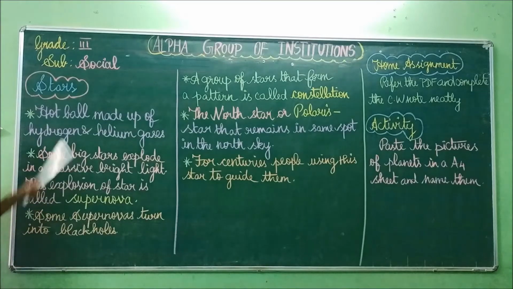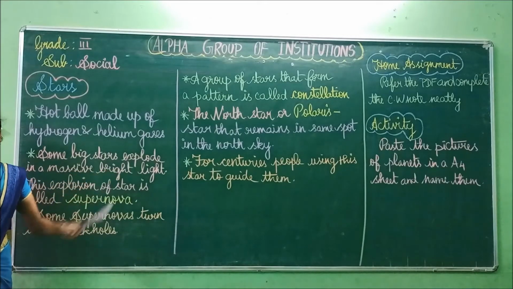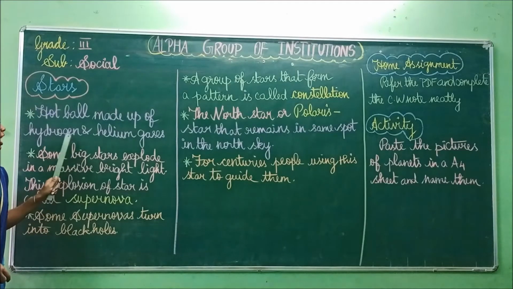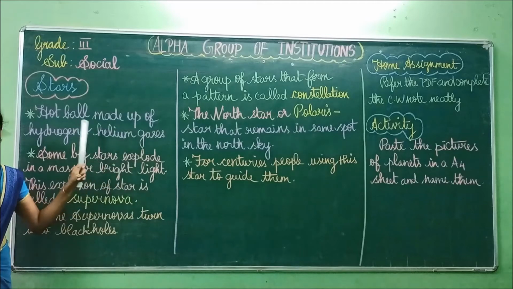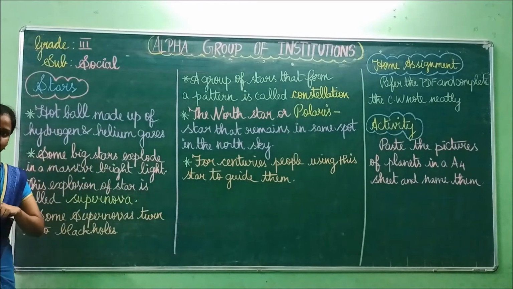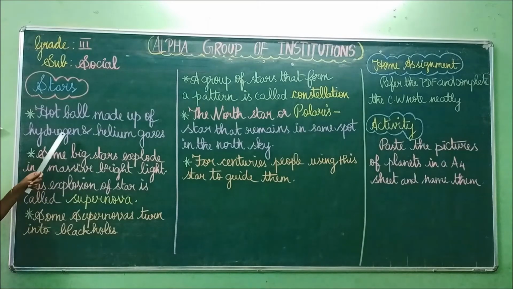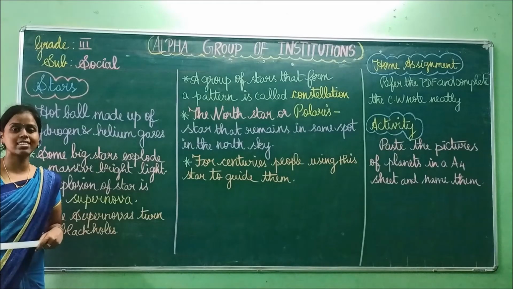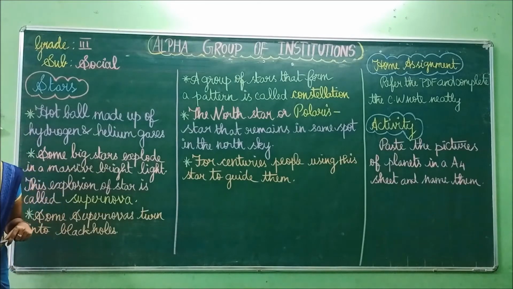So the next topic is stars. We have seen the sun, the earth and the moon. The next is stars: a hot ball made up of hydrogen and helium gases. In the sun we have seen that it is made up of hydrogen and helium gases. The sun is a star. So a star is also made up of hydrogen and helium gases. This is a similar point for the sun and the star. It is a very hot ball. It has enough heat with itself.